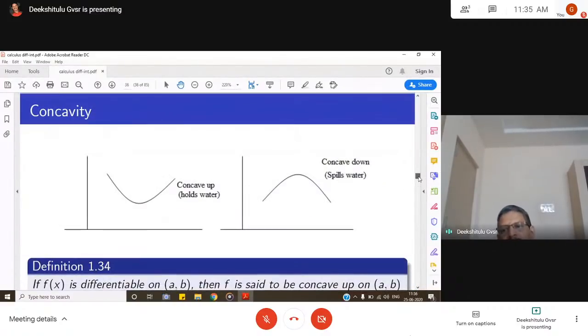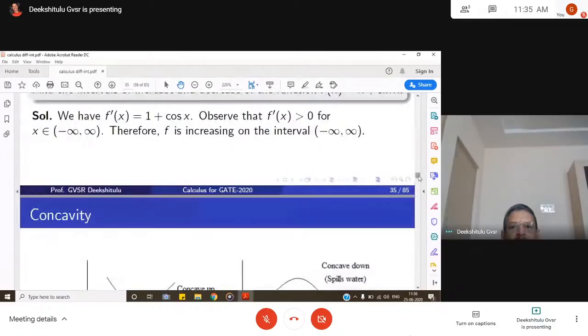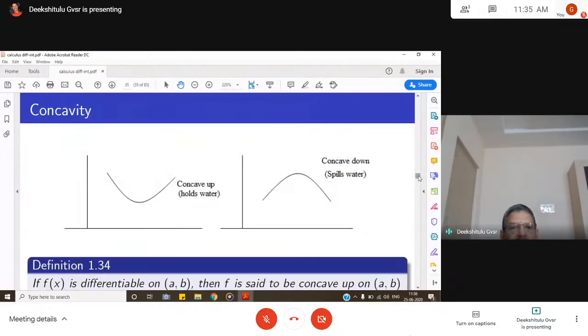So another important geometrical property of functions is concavity. If you consider a function, the geometric curve, when it's in the form like this, just like a cup holding water. A cup like this cannot hold water. A cup like this can always store water. Such a curve, like a cup which holds water or any material, we call concave up. If it is downwards, it's called concave down, it spills water.